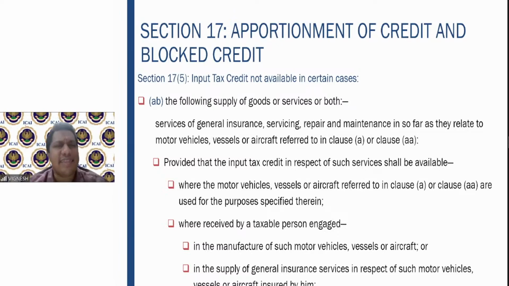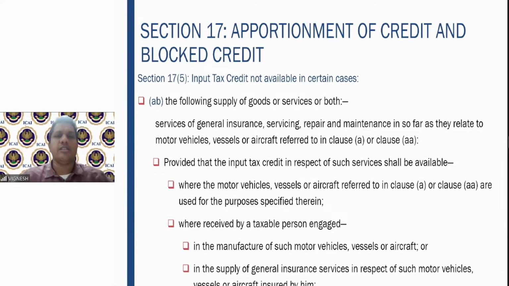So anything related to motor vehicles. Again, this clause also was added in 2018. Initially, when the GST law came, this was not there. Why did it come later? Because there was a confusion. You said purchase of motor vehicle, but what about the insurance I take every year for the motor vehicle? What about the repairs and maintenance I take every year for the motor vehicle? It is very clearly clarified that on those also, you cannot claim any input tax credit.